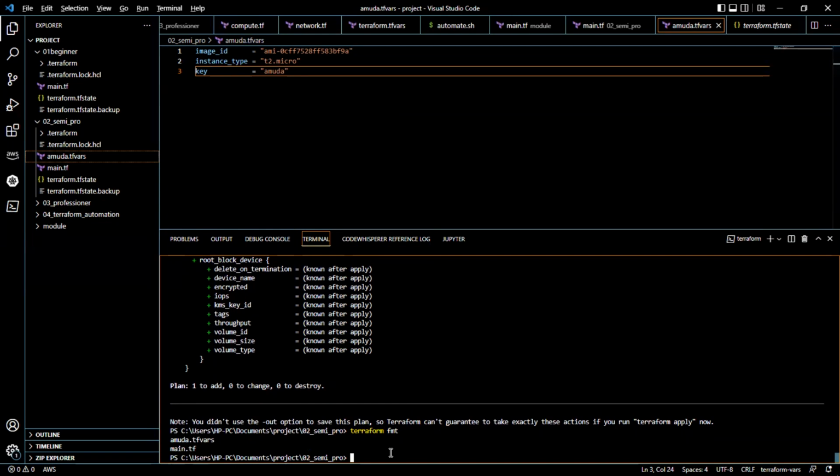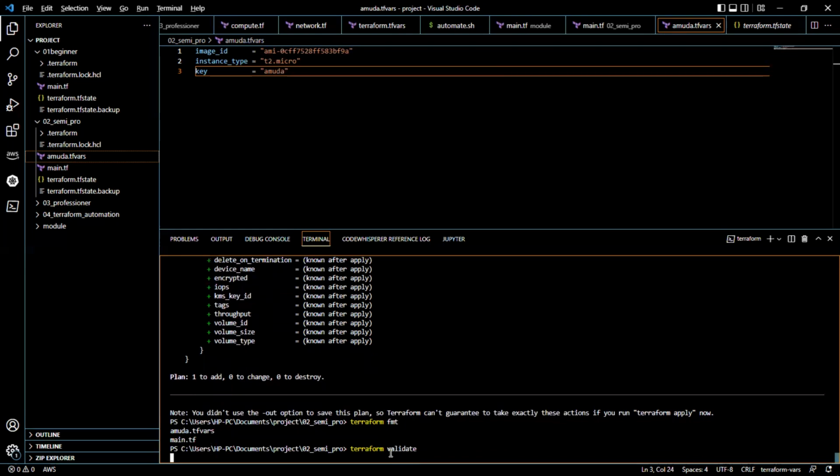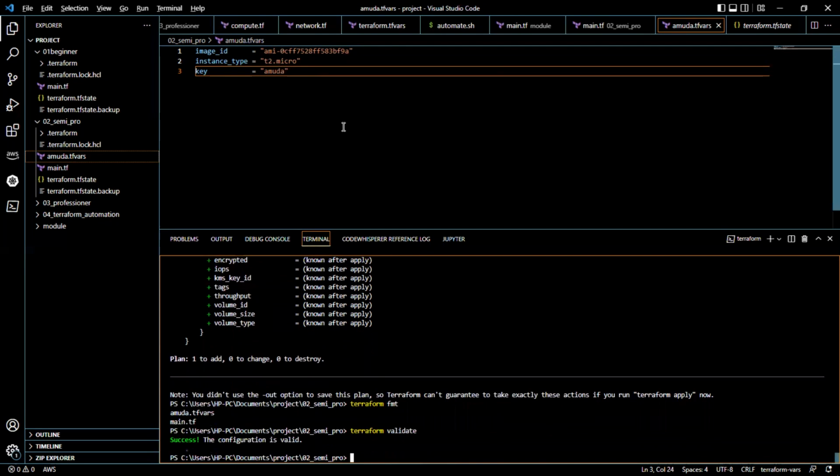So if I say Terraform validate, it's just going to check whether the file is valid. So Terraform validate is going to check the file, okay, it's valid. It doesn't guarantee the file is going to run, but it says, okay, you have passed this first stage. The other stages you still have to pass.